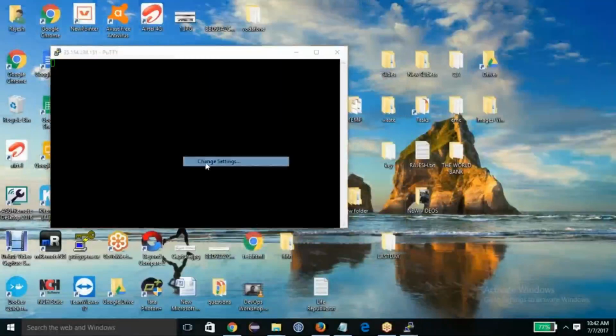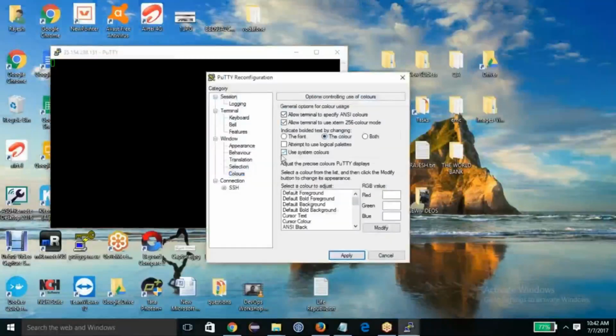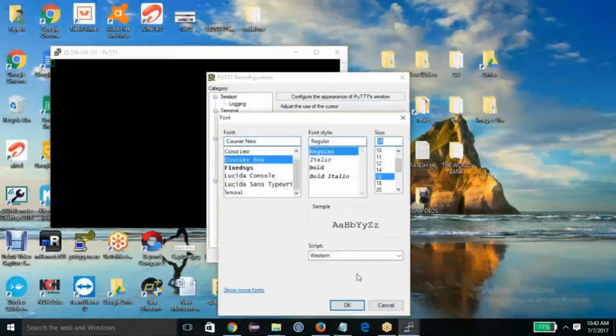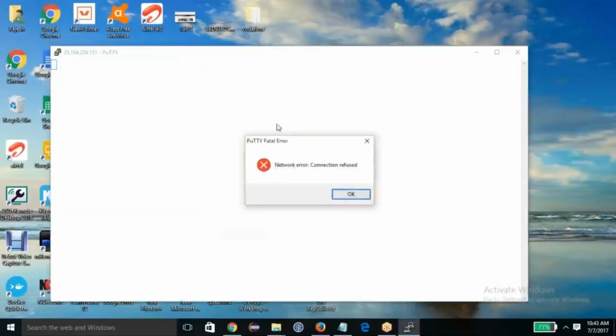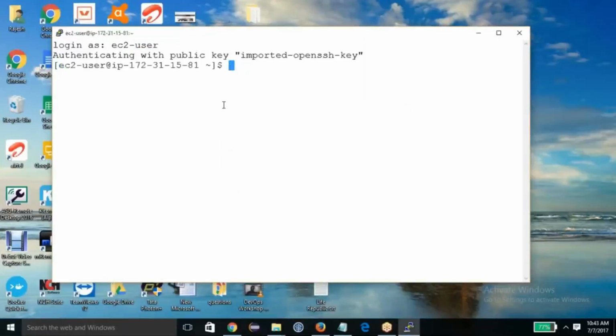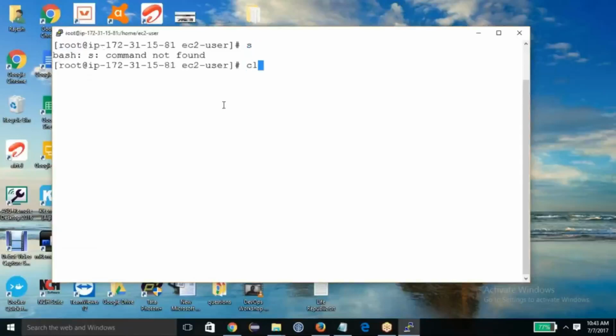Let me make the appearance better so you can see it better. Can you see it better? Yes, much clearer. Thank you. The login is ec2-user, and now I'll become root so I don't run into permission issues, which would waste time.